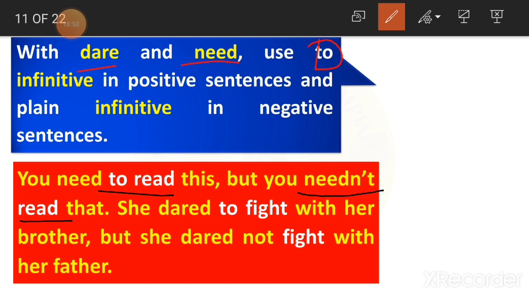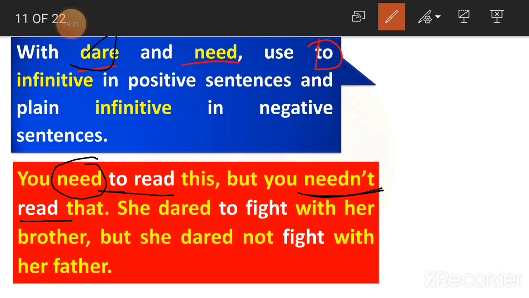Because here we are using the word need and we want to tell a positive sentence, we have to use this to infinitive. You need to read this. And when this sentence is the negative sentence, then we are not going to use "to". It is only a plain infinitive, that is need not. Need not. Understand?